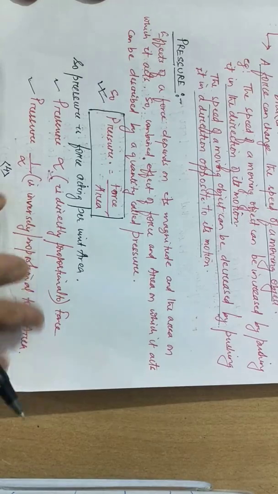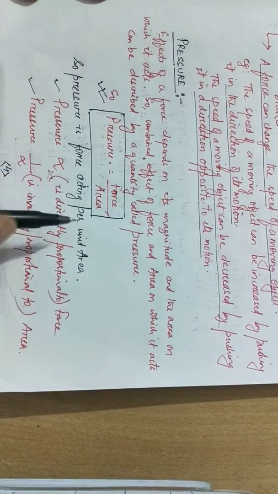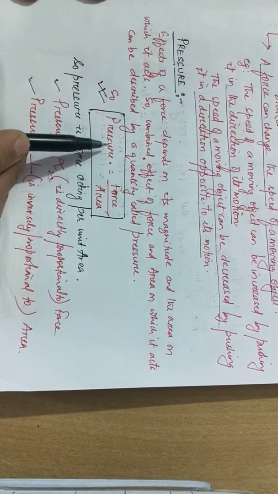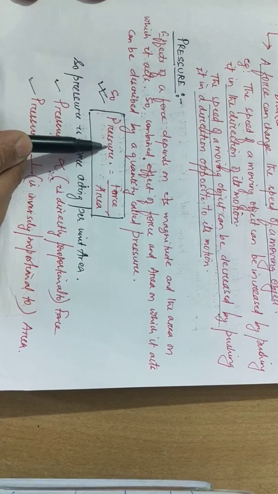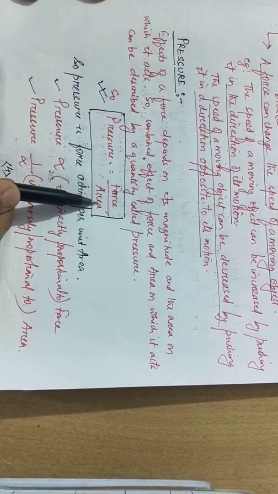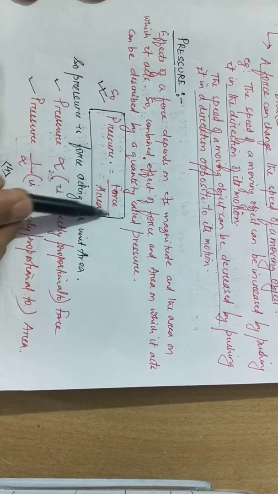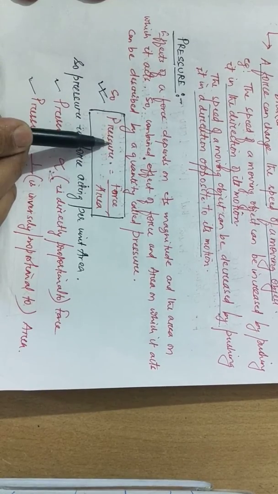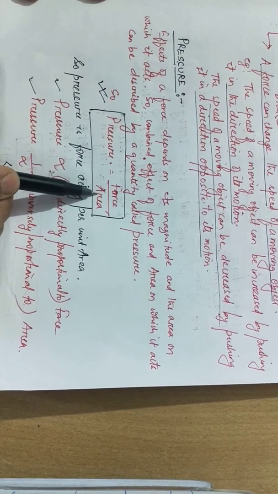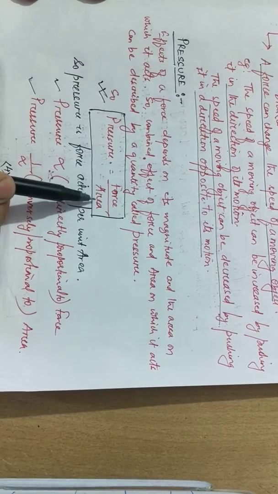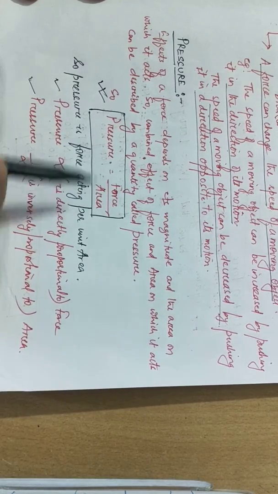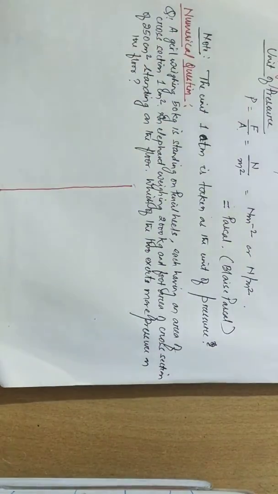Now what does it mean? For a larger area, the pressure exerted will be less. Similarly, for a smaller area, the pressure exerted will be more. From this formula you can see clearly area is inversely proportional to pressure. That means if the area of contact or the cross-sectional area increases, the pressure decreases, and if the area of contact decreases, the pressure increases.